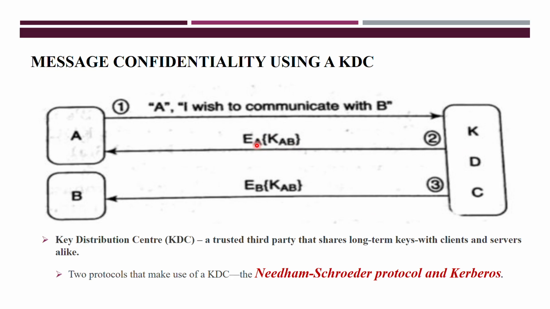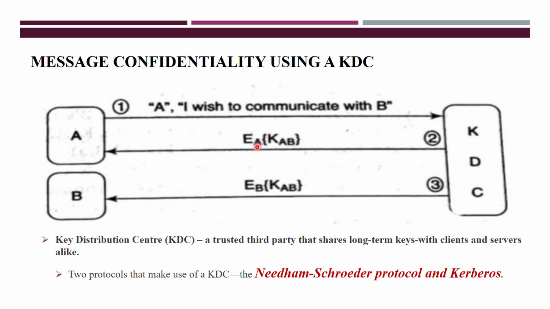using the long term key of A here. So this is the key of A, the private key of A, used to encrypt this message, and this key is used to communicate between the entity and KDC. So this is for communication between the entities and the KDC. That key you call a long term key, and with the help of that long term key, your session keys are encrypted, and that session key is sent to entity A and also entity B.